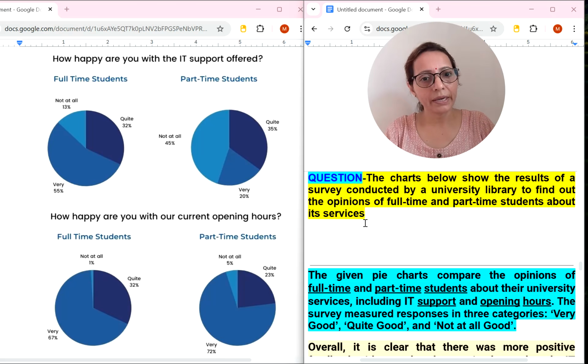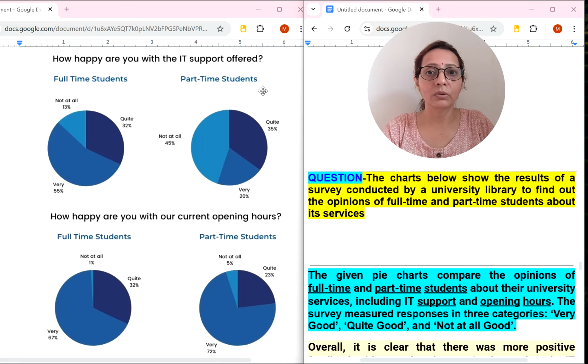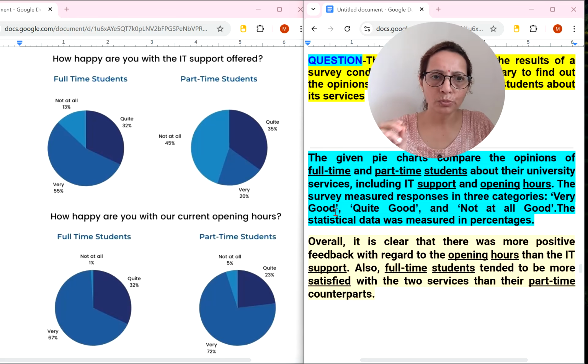Now let's write the overall paragraph. What are we going to write in the overall paragraph? The important thing I can see here is that among full-time students, "very" was the important category, meaning they were very happy with the IT services and the current opening hours also. So let's write the first trend also, in small words, in simple sentences. What I have written, you can see it.